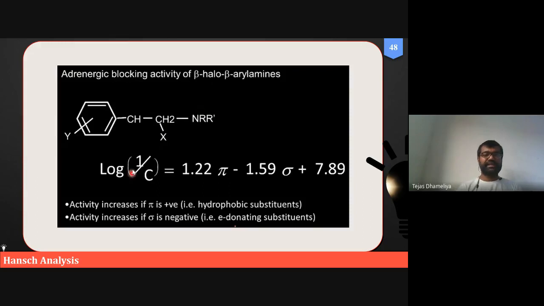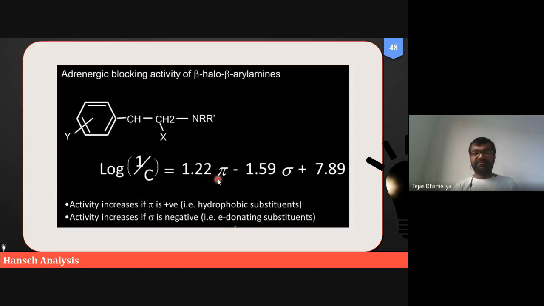Okay, and here this is the equation. Log 1 upon C is equal to 1.22 pi minus 1.59 sigma plus 7.89. So friends, if you do not focus on the bottom lines, we can derive those bottom lines. We can understand these two lines from this equation.